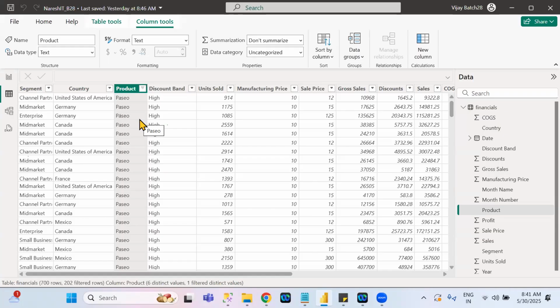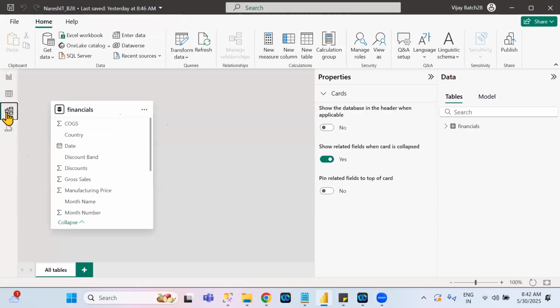Any doubts? Is that clear or not? This is about the table view tab. Next one is model view. This is the model view tab.